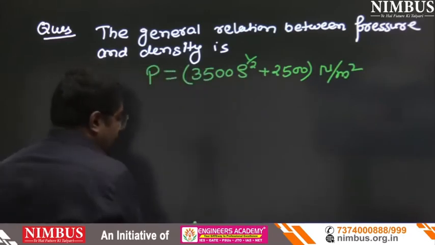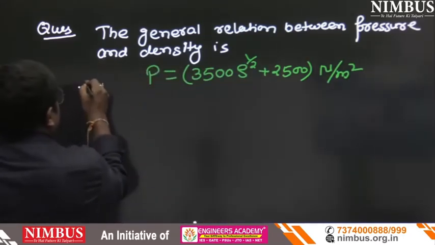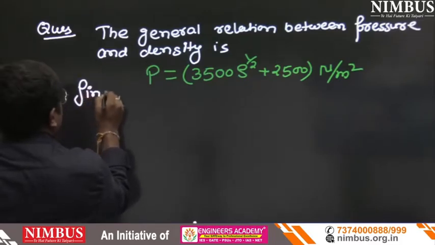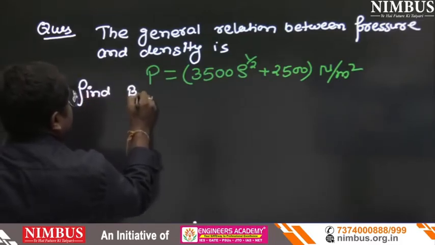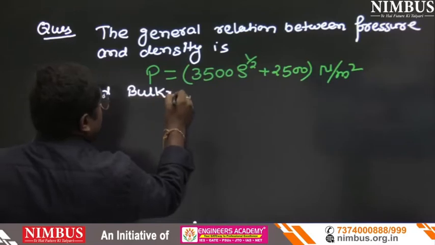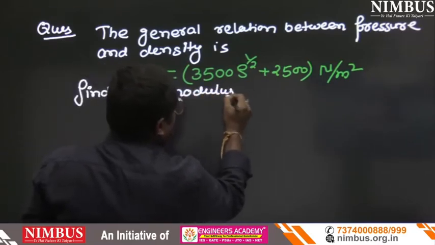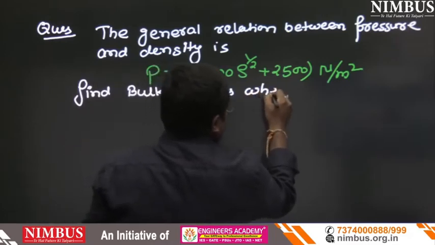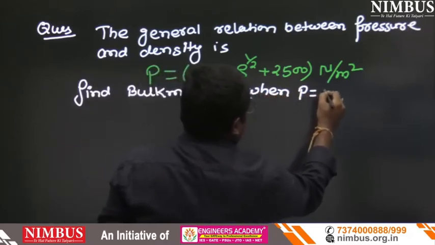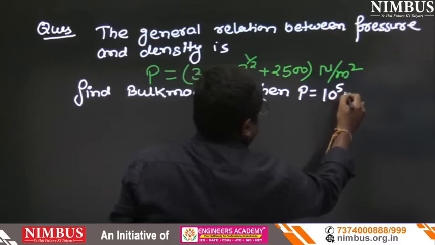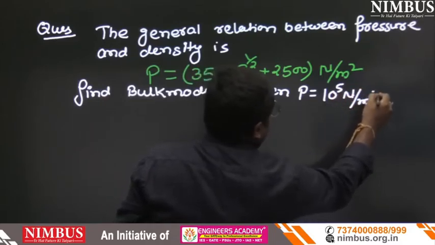Clear? Find the bulk modulus when P equals 10 to the power 5 Newton per meter square.